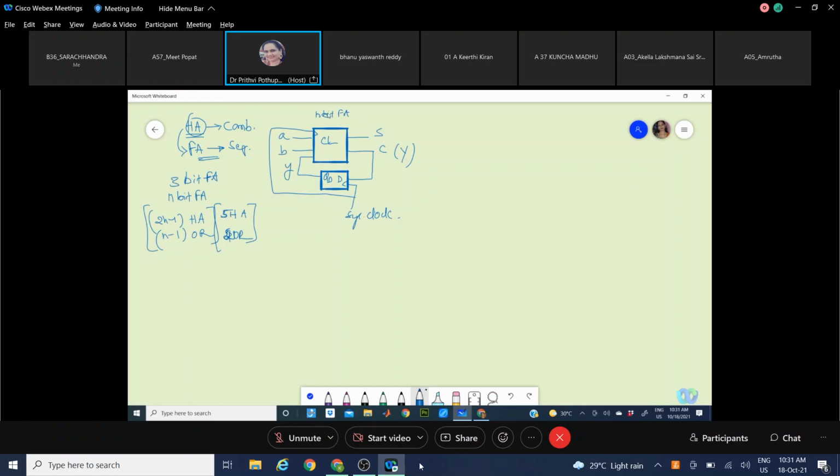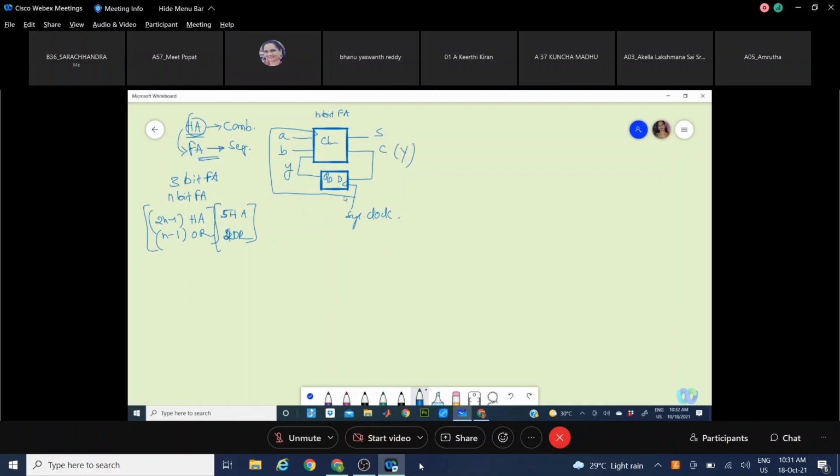What is the new point here? It is with respect to the clock we are using. Here we didn't mention any clock, if you remember. Did we mention the clock in the design of the half adder and full adder? Almost a 10 days gap, so there won't be any answer from your side.